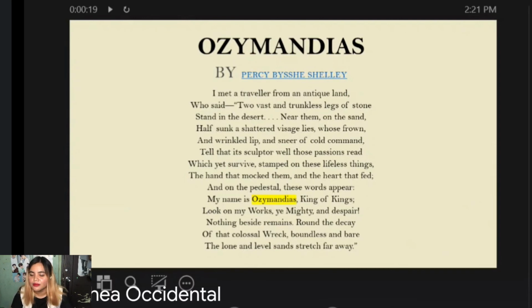We can simply conclude or assume that the adjective cold in the phrase cold command could go to show that his authority is over. Whose authority? Ozymandias. The adjective gives us a sense of depth and unfamiliarity, showing that his commands are no longer enforced and are dead to the world.